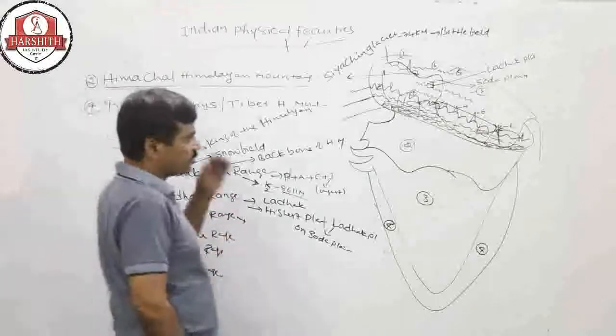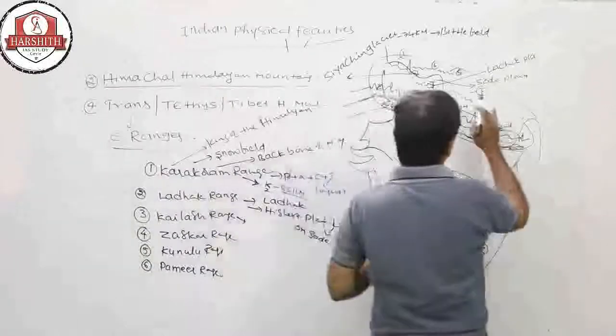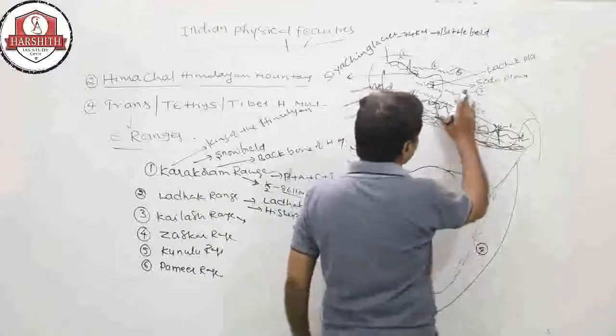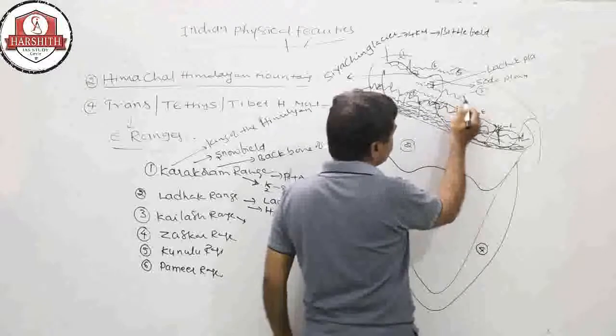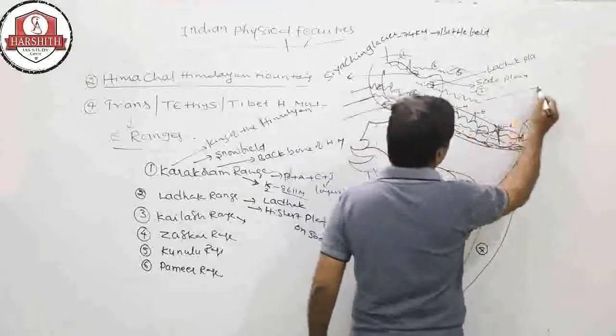Right. Kailash Range. This is the Kailash Range, completely located in Tibet.